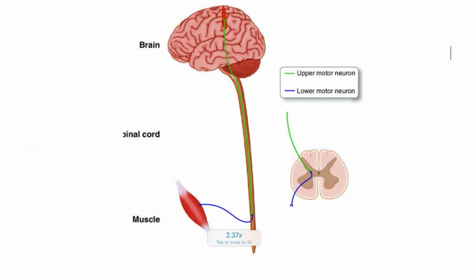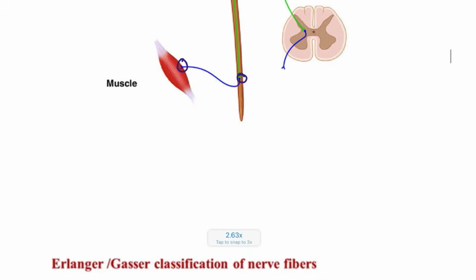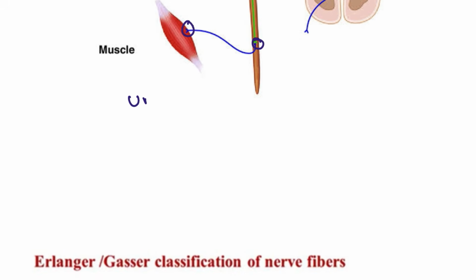Next, what is the upper motor neuron and the lower motor neuron? From the brain to the spinal cord, that is the upper motor neuron, and from the spinal cord to the targeted organ, that is the lower motor neuron. If there are lesions, what is the presentation in each? The upper motor neuron's function is to decrease the tone. But if the upper motor neuron has a lesion, the tone will be increased, right? If it is not working at all, the tone will be increasing.